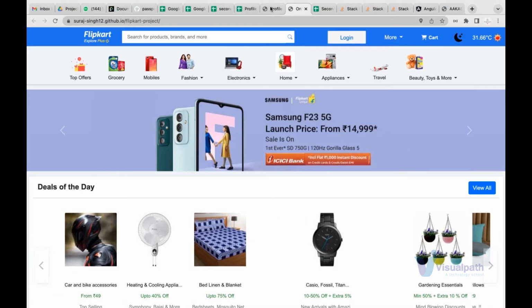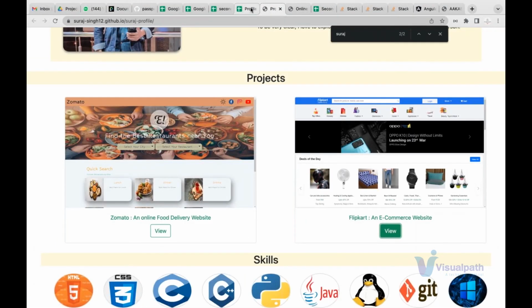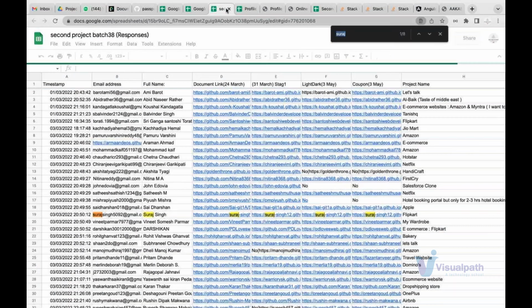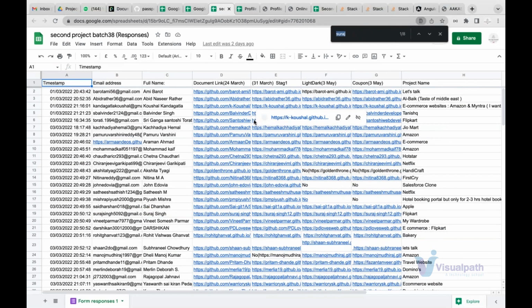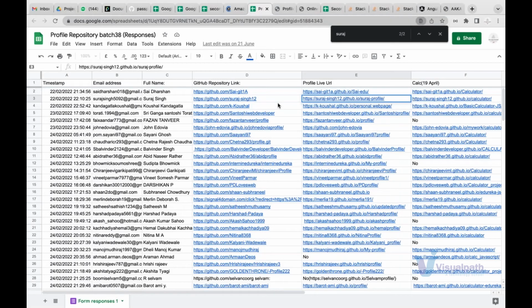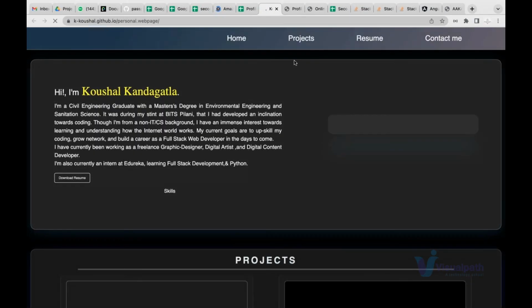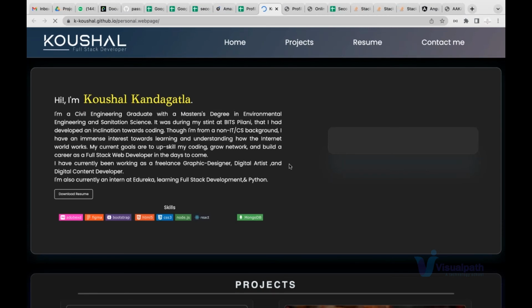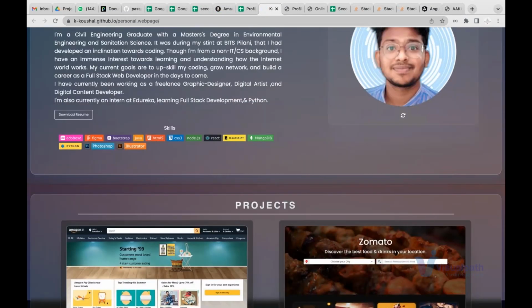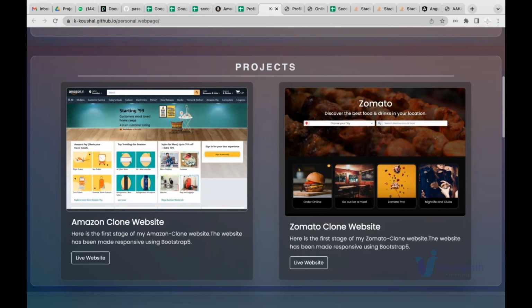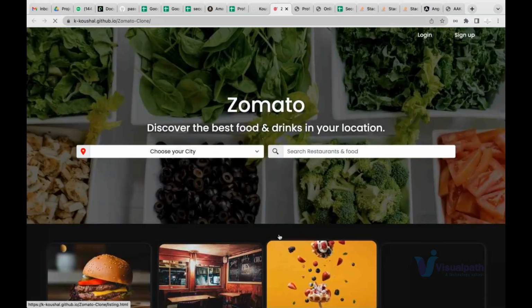Now, ultimately, the point is like that, guys. Every student who is coming here, their task is simple. They have to start working on the application. They have to make their own profile websites, and they have to start making an application of their own choice. I'm not saying you have to make this specific thing. You choose one thing, because in this internship, this development program, you will be able to learn everything: front end, back end, and database. You will be the kind of person who can develop any application, like this person making a second version of Zomato. See the level of Zomato they are making, right?